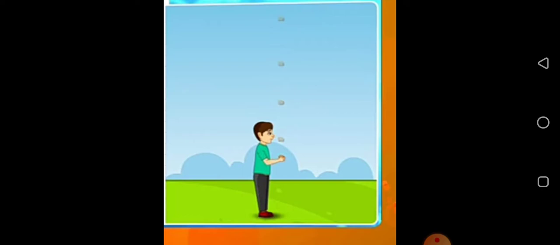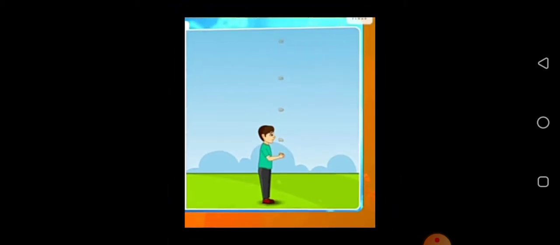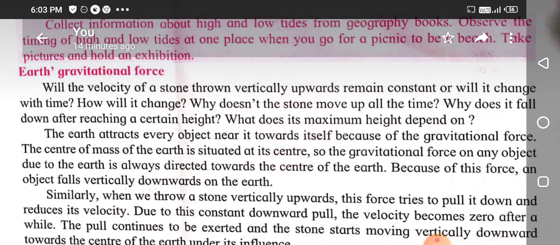Then at a certain height the stone stops and starts to fall down vertically, straight in the downward direction. What is responsible for the stone moving downward? The reason behind it is Earth's gravitational force.